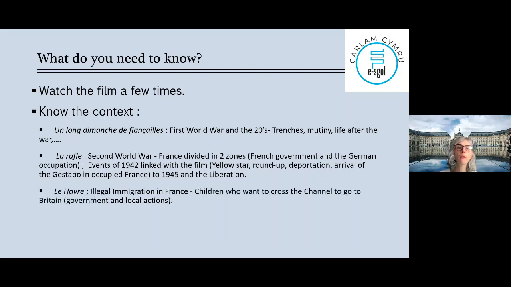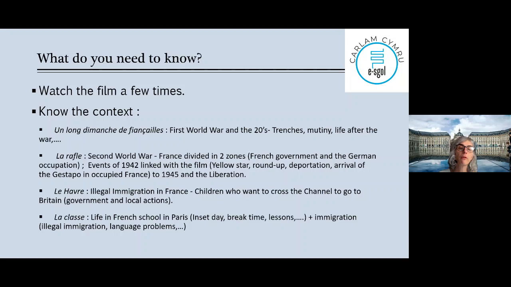Le Havre, it's about illegal immigration in France, and specifically about how children who want to cross the channel to go to Britain are facing a legal problem. In fact, they're facing the government, the police, but also how they are sometimes helped by the people around, okay? So through that boy Idrissa, who is your main character for this year.